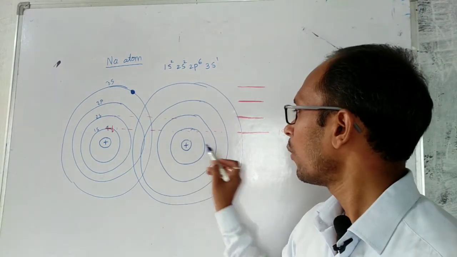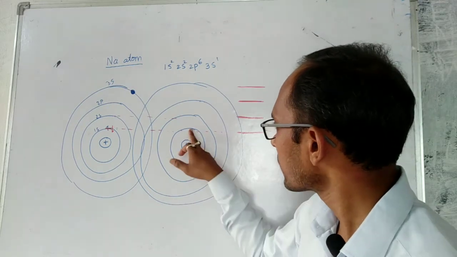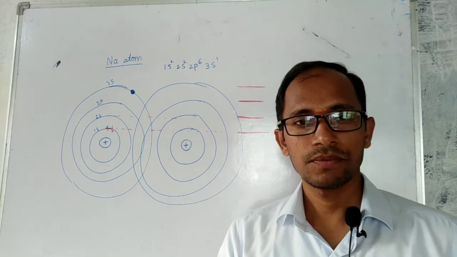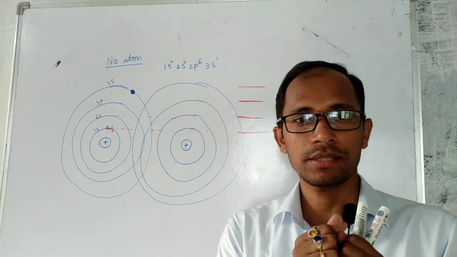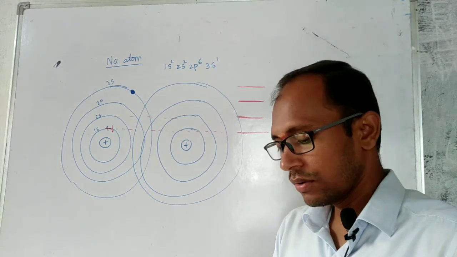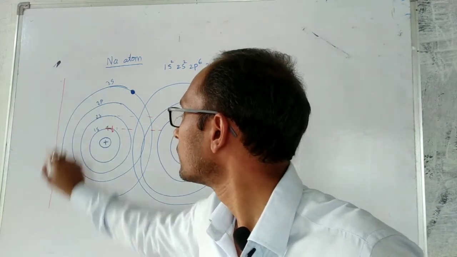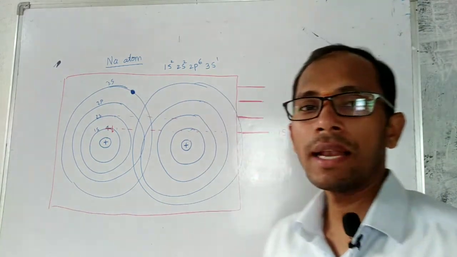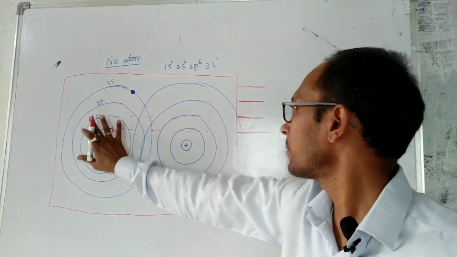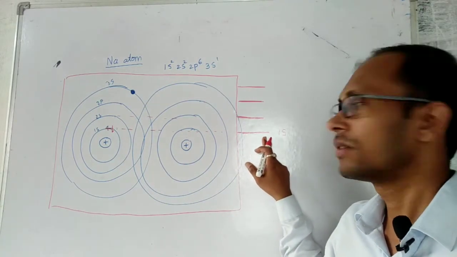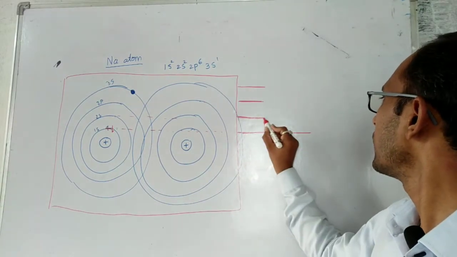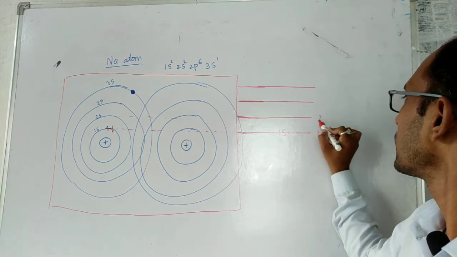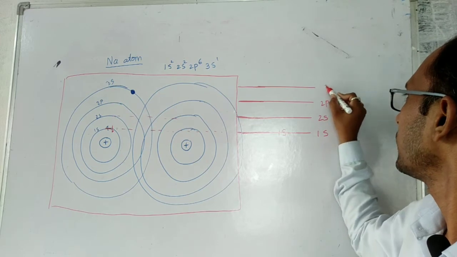Okay, so what will happen here? Again, a 1s electron is there, a 1s electron is here. Now in case of solids, these two atoms are packed. Now if I take this as a complete system, earlier for a single atom the energy levels are like this: 1s, this is 2s, 2p, this is 3s.